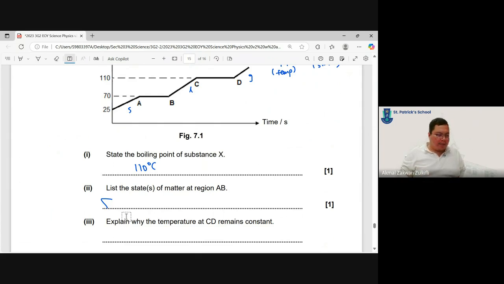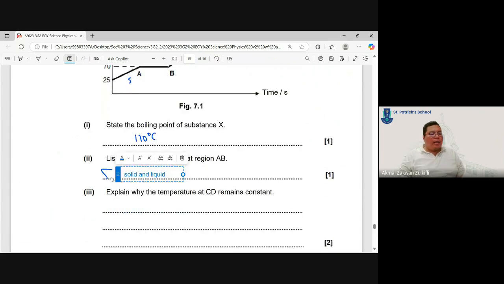My pen stopped working. You must give me both, because this is solid and this is liquid, so I must say that it is both solid and liquid.